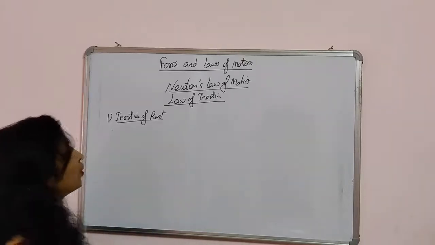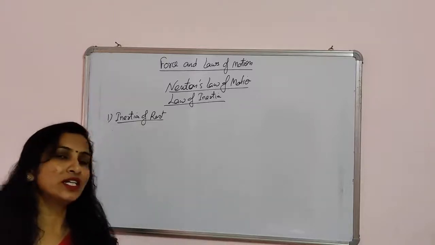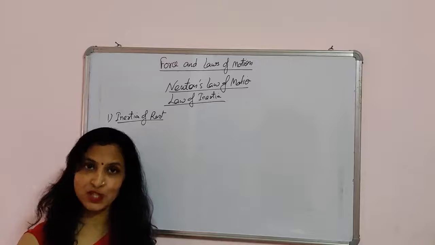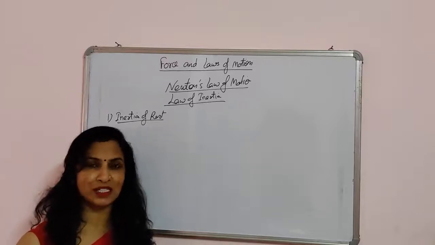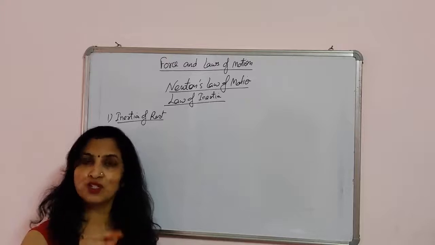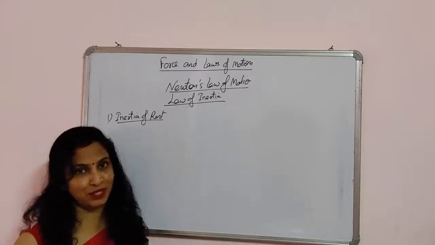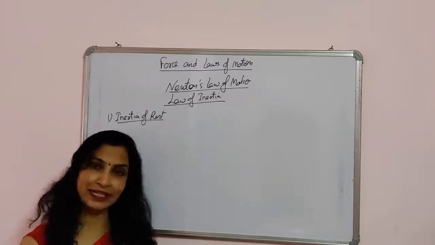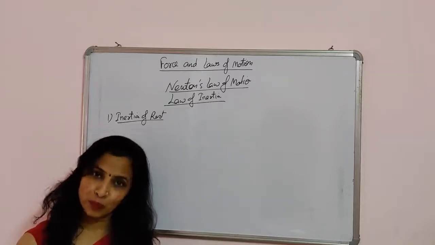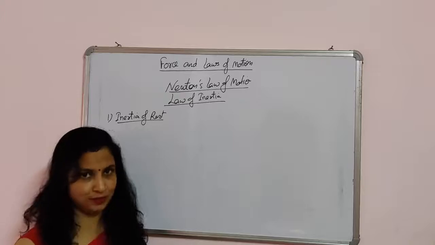First one, inertia of rest. So what is inertia of rest? I explained to you what inertia is. Inertia is a tendency of a body to oppose a change in the state of rest or uniform motion. So you can also write the definition of inertia. Again I am telling you, inertia is a tendency of a body to oppose a change in the state of rest or uniform motion.